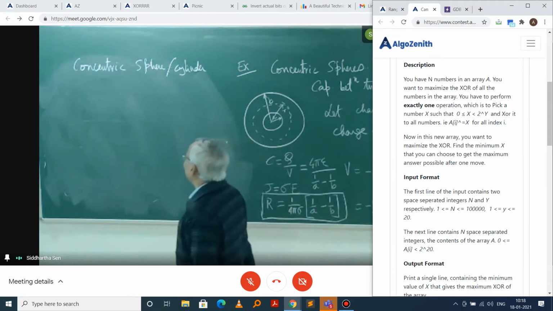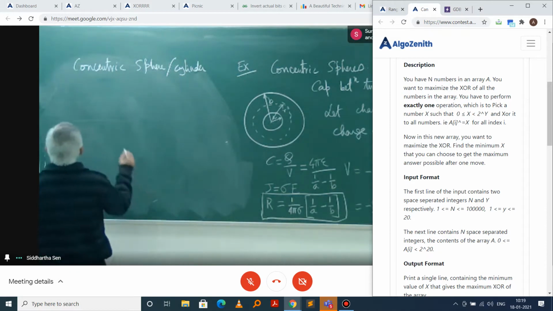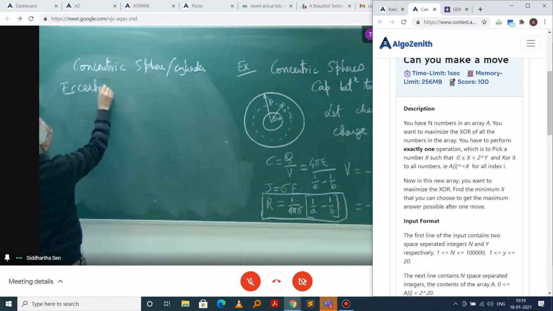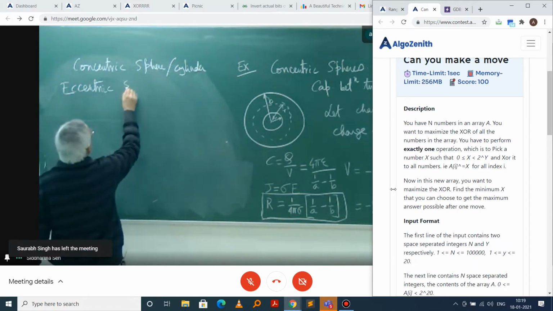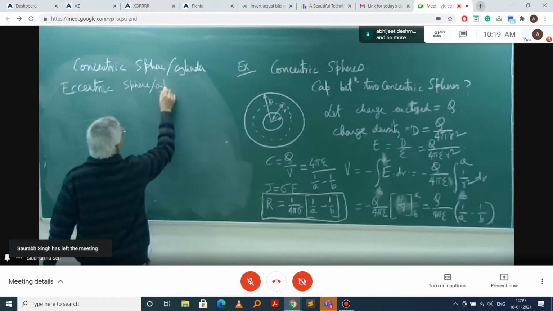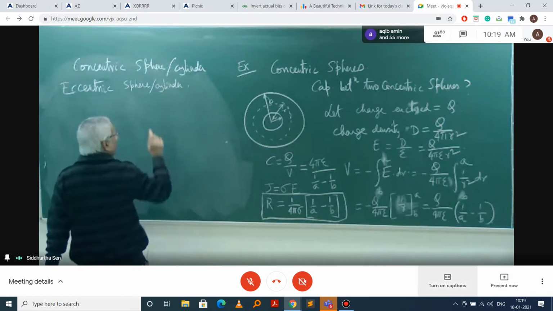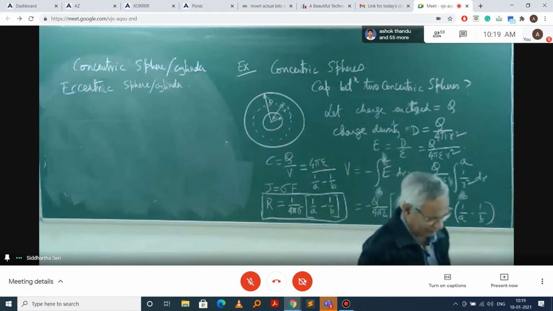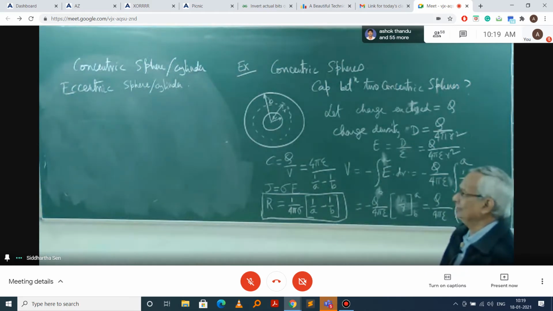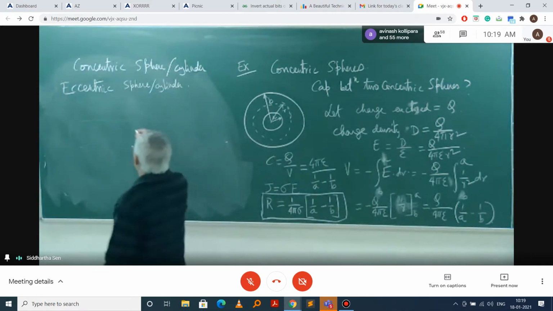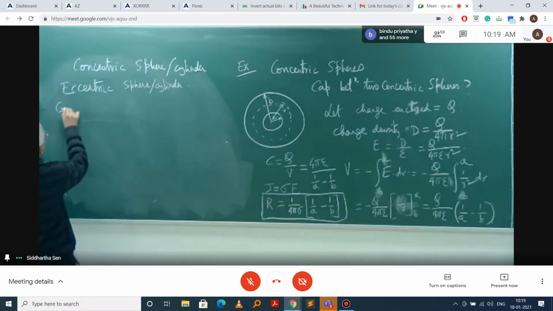Similarly, what we had done also, if it was an eccentric sphere or cylinder. How to find this out? We had done it. Sir, we use a conformal mapping. Conformal mapping. So one way is that